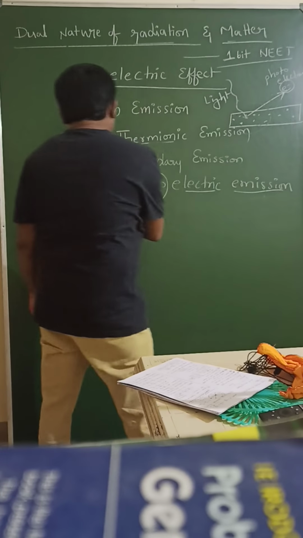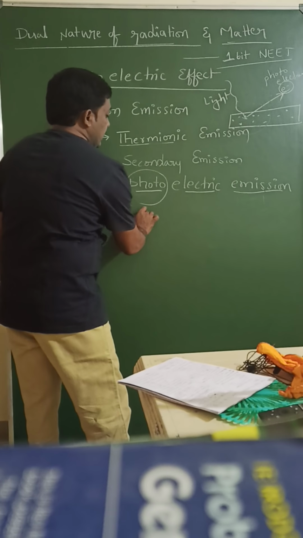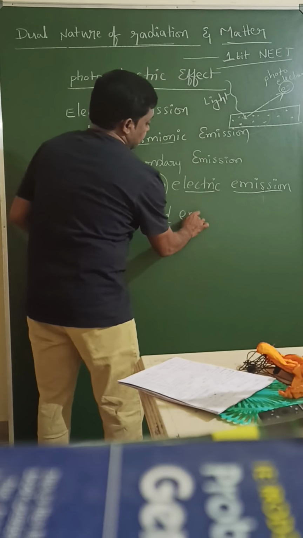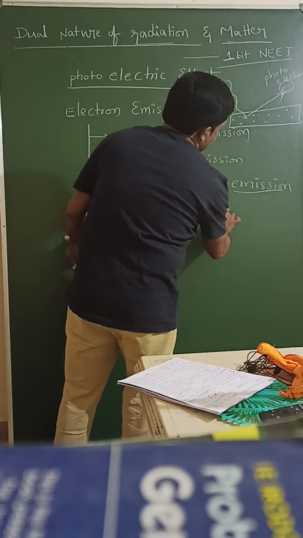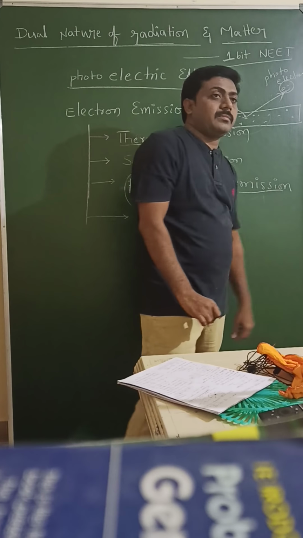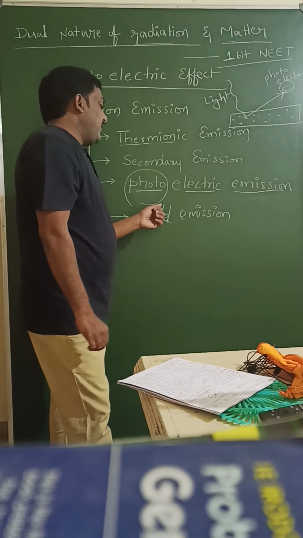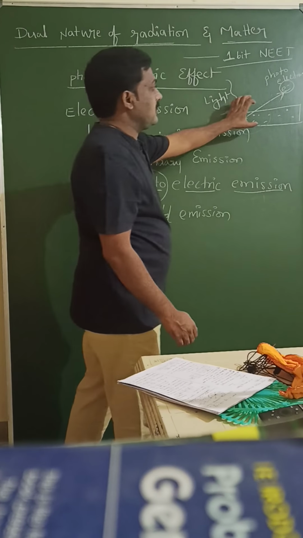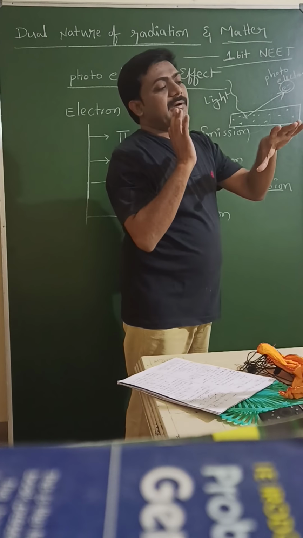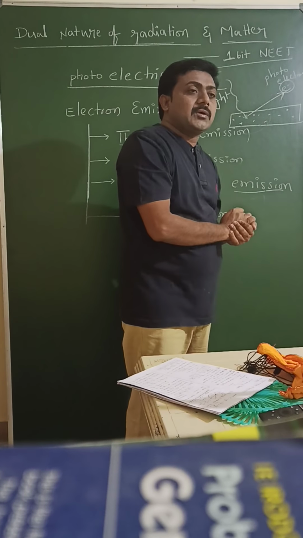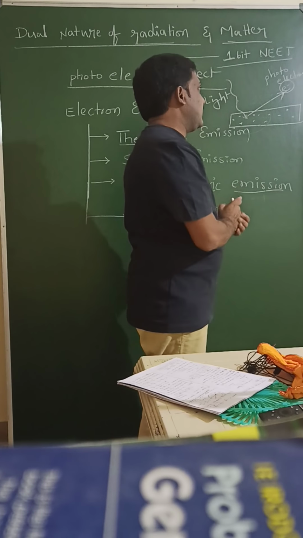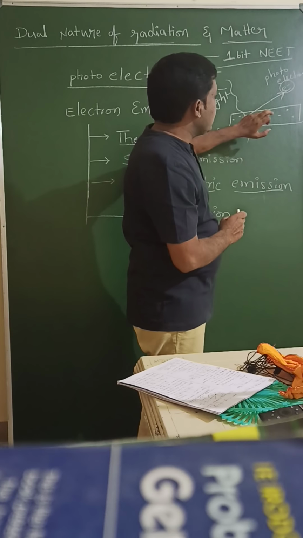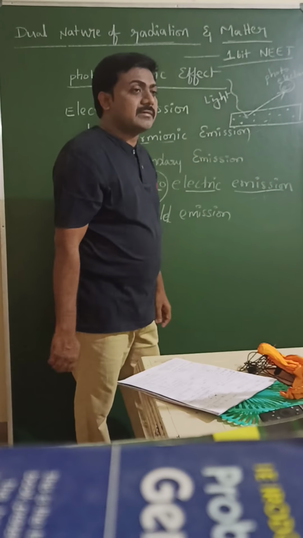Now the fourth type, field emission. So what is this field emission? When an electric field is applied on a metal, the force due to the electric field makes a free, loosely bound electron escape from the metal surface.